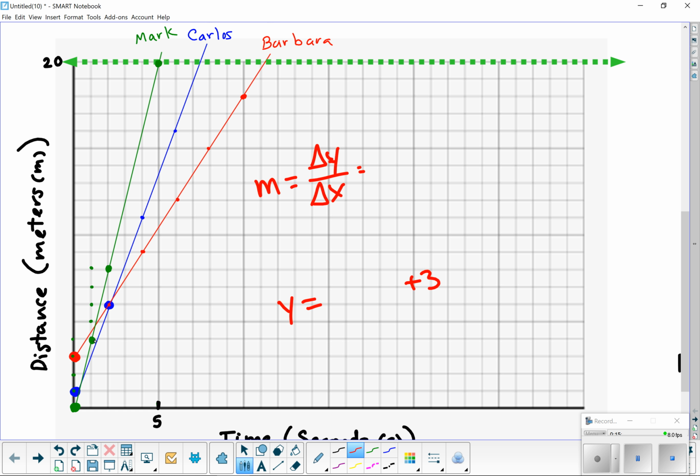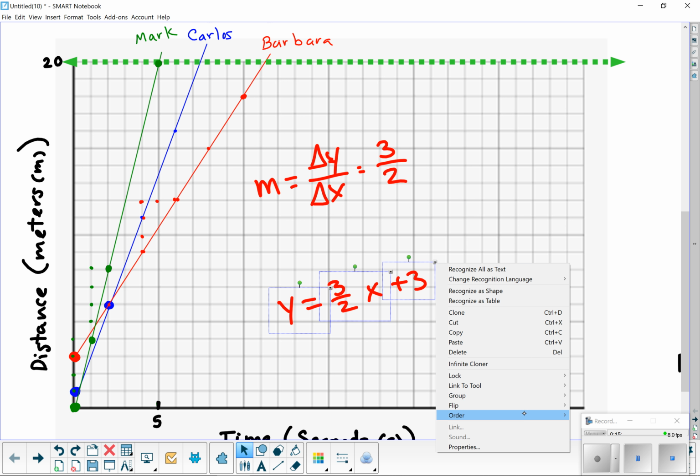Barbara's slope is going to be up, let's see, all these red, right? So I'm going to use that one. It looks like it's up 1, 2, 3, and over 2. So Barbara's change in y is 3, change in x is 2, or 3/2 x plus 3. If you want, you can call it 1.5, but I'm going to stay with 3 over 2 because it makes perfect sense to use a fraction, since it makes it easy to count on the graph.